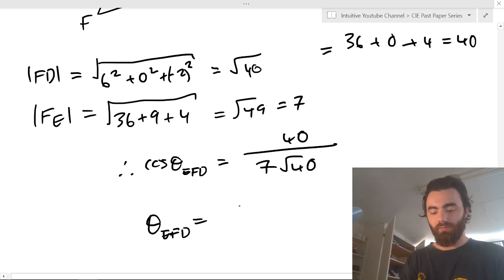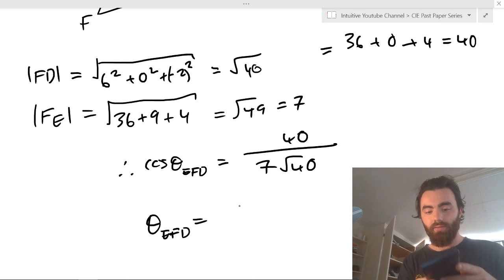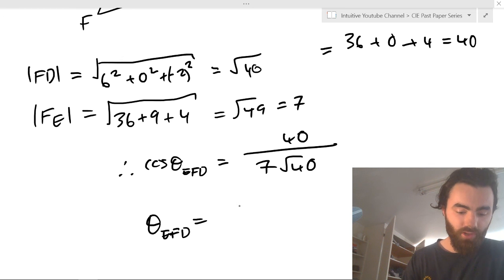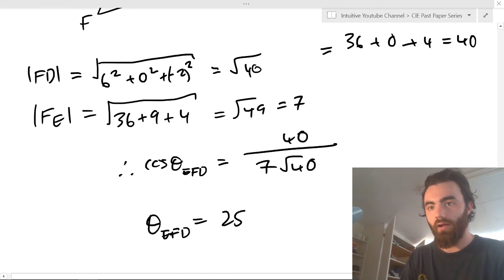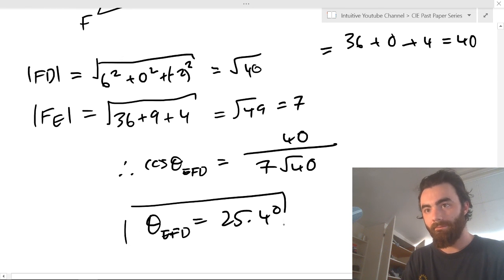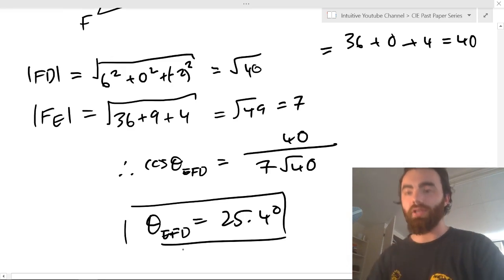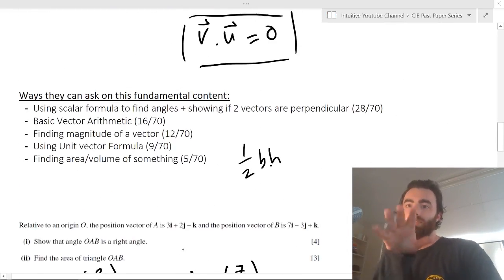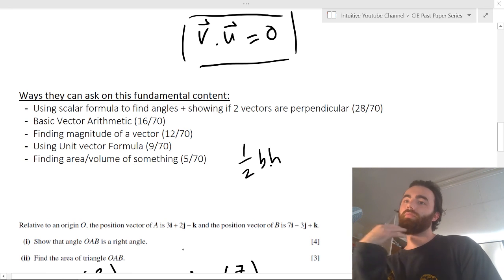If you do 7 times square root of 40, then 40 divided by that, and then shift cos, you get 25.4 degrees. Right, and in those two questions, it has covered all the ways that they could possibly ask it.